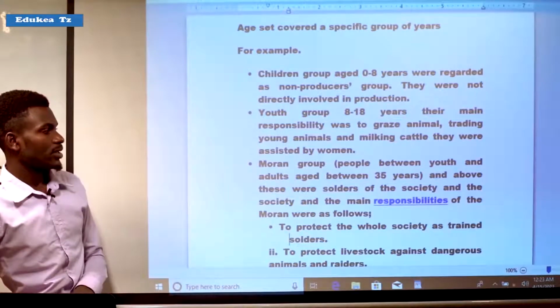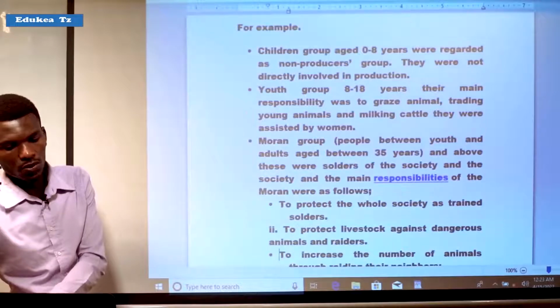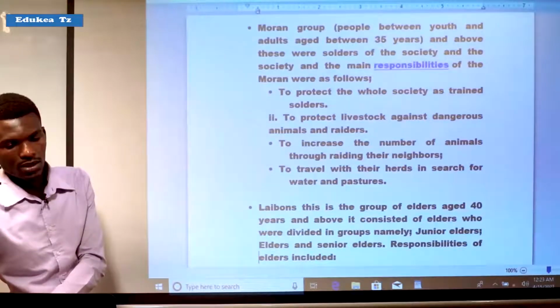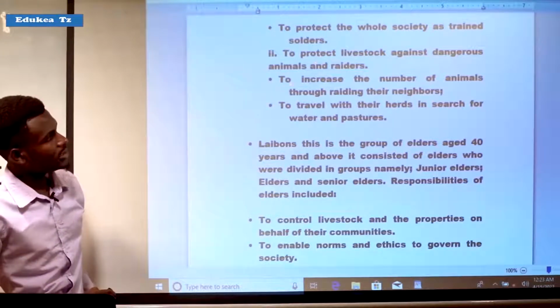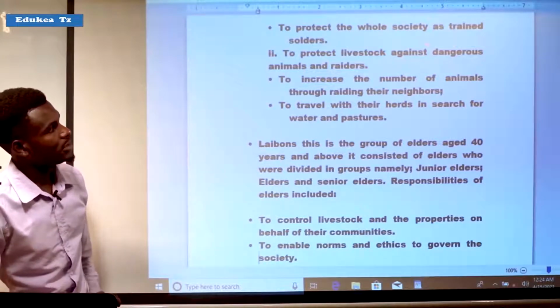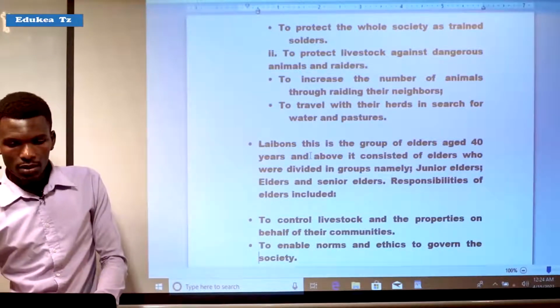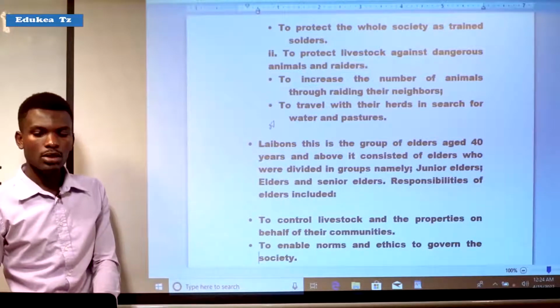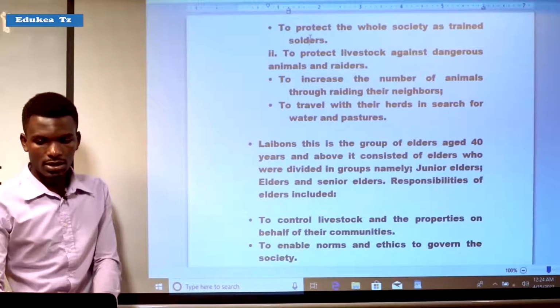These were soldiers of the society, and their responsibilities were as follows. The first responsibility of Molan was to protect the whole society as trained soldiers. It means that the Molan were responsible to protect the society.